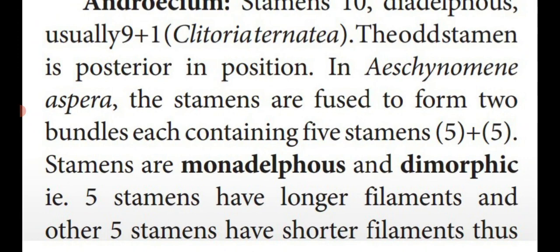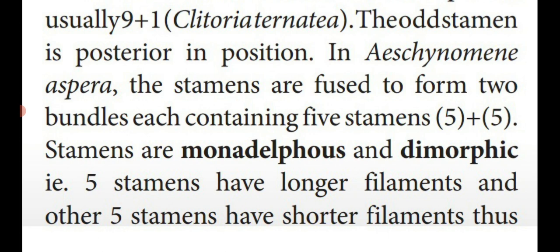Stamens are monadelphous and dimorphic, that is, 5 stamens have long filaments and 5 stamens have shorter filaments in some other plants. But in Aeschynomene aspera, the filaments are not fused. Which one is fused? The stamens are fused to form 2 bundles containing 5 stamens each, that means 5+5. In another plant, the stamens form only 1 bundle, that is monadelphous, and dimorphic. Dimorphic means morphologically they are showing a difference.